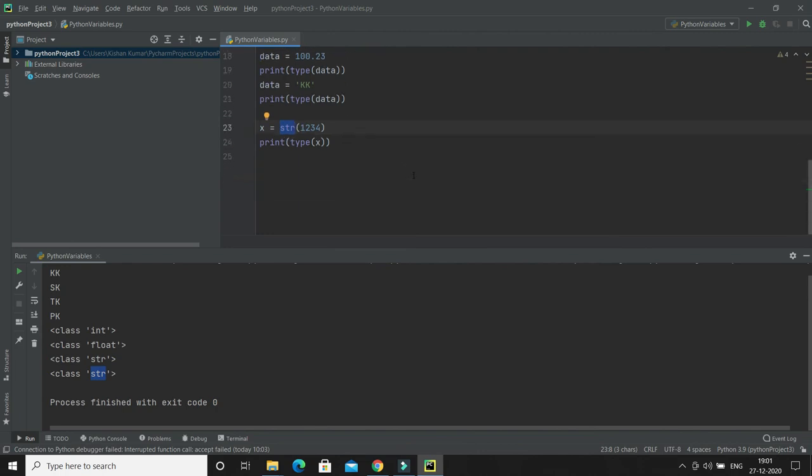Now when we talk about the string data type in Python, a string you can assign in either single quotes or double quotes, right? So that's how Python works when you talk about the string data type: you can assign it in either double quotes or single quotes, both will work.